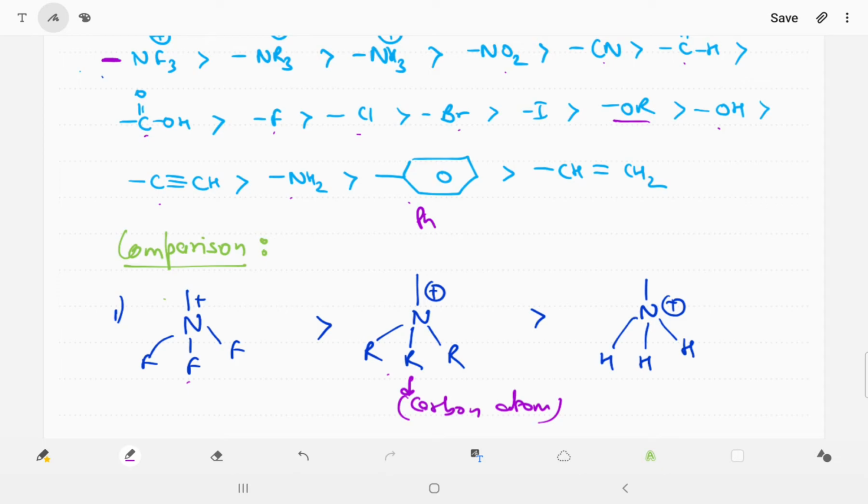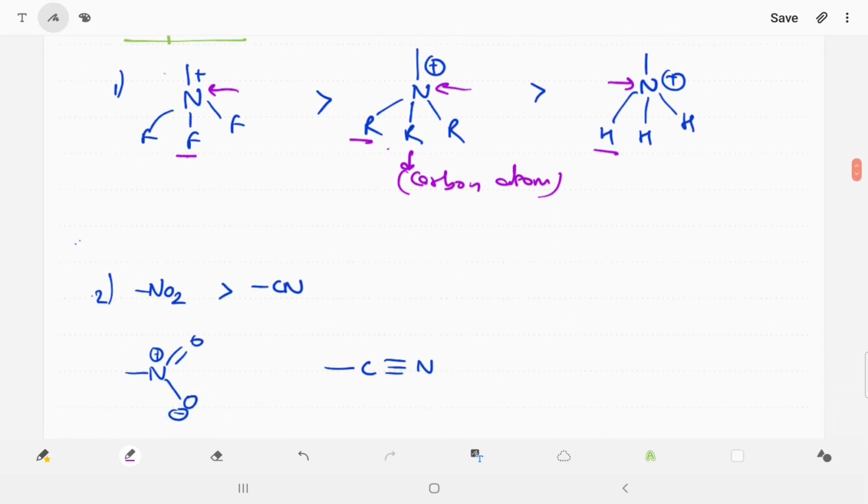It works as a more electron withdrawing group, and you are able to see the first atom in all of them is nitrogen. So we focus on the next element: fluorine, carbon and hydrogen. Fluorine is more electronegative than carbon and hydrogen, and carbon is more electronegative than hydrogen. So we can say NF3, NR3, NH3.